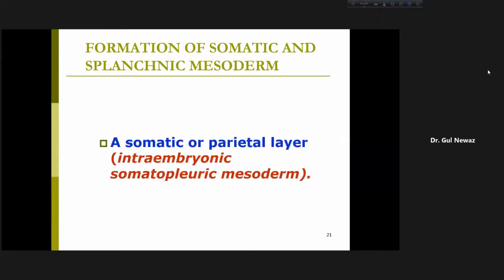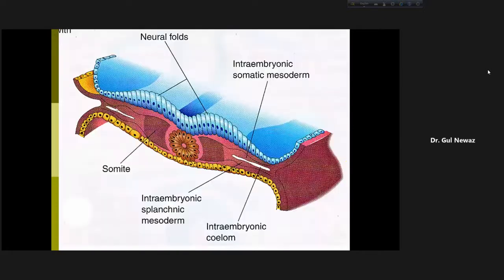And the 2 layers are, okay, let us see the figure first. Look here, this is the intraembryonic coelom. It divides the lateral plate mesoderm into 2 layers. Above is the somatic mesoderm, and below, this one is the splanchnic mesoderm. So as this coelomic cavity or intraembryonic coelom appears, it divides the lateral plate mesoderm into 2 layers.